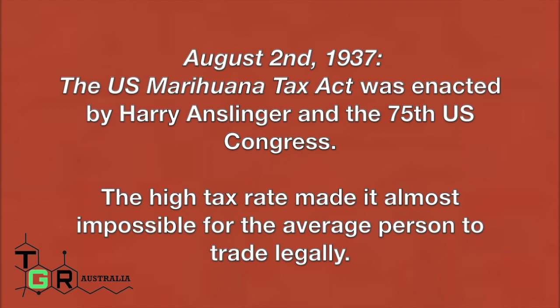August 2, 1937, the US Marijuana Tax Act was enacted by Harry Anslinger and the 75th US Congress. The high tax rate made it almost impossible for the average person to trade legally.